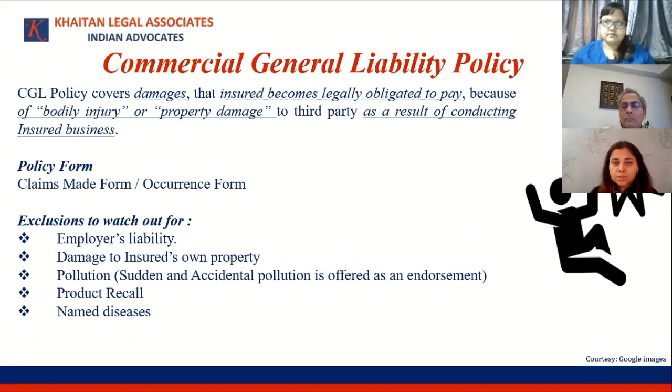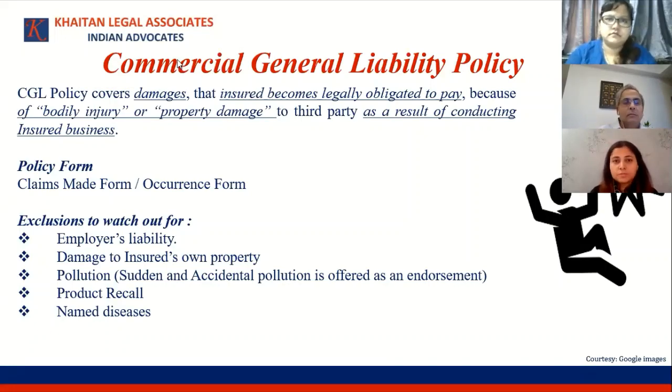While an occurrence based policy form would pay for claims under the policy which is live at the time of an accident. Whenever the accident would have occurred, whichever policy was live at that time, that policy picks up claims when the policy is issued on an occurrence form. This is just a brief about the types, because these forms are very common in CGL, and how the policy responds would depend on the form at which it is issued.